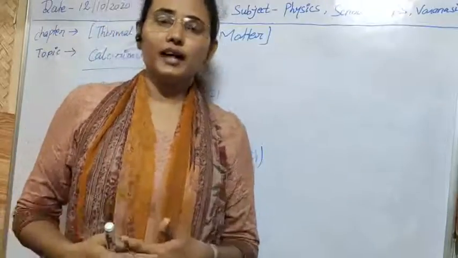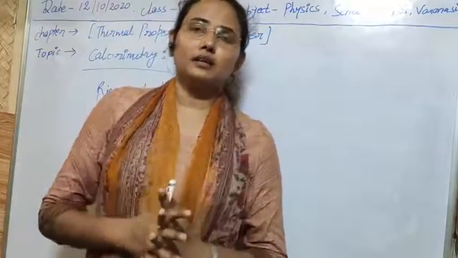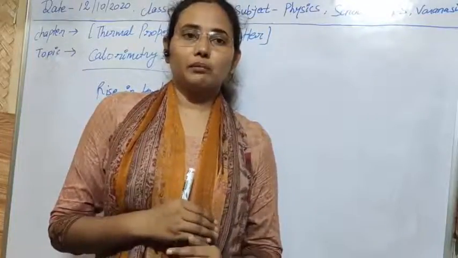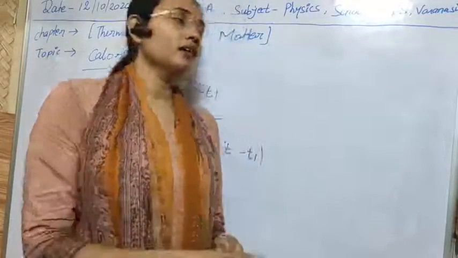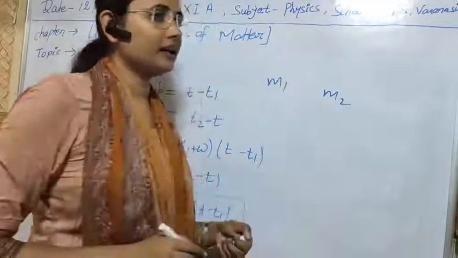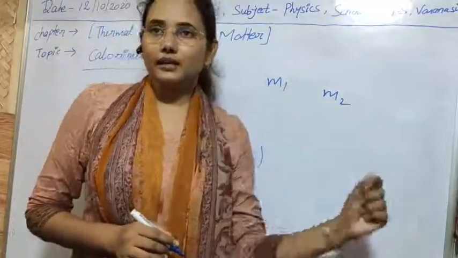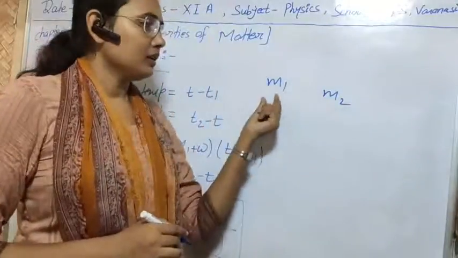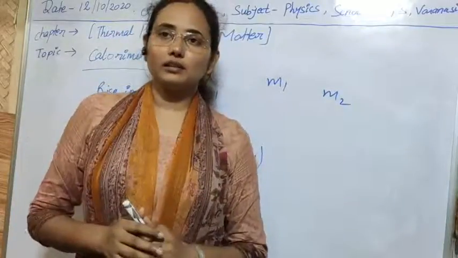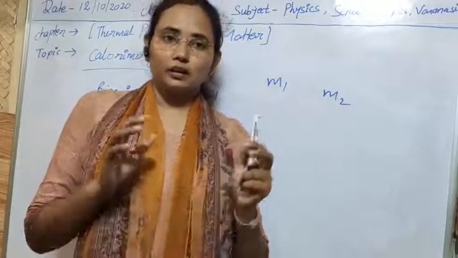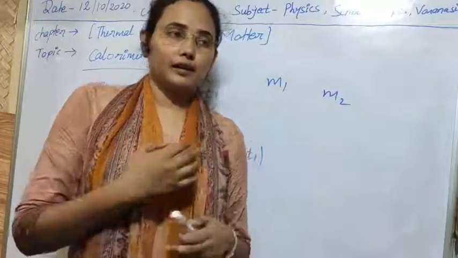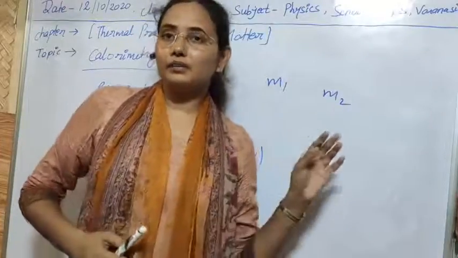Let's see how we can calculate it. Suppose the substance of which we have to calculate the specific heat has mass m2, and the water taken in the calorimeter has mass m1. Before doing anything, first the calorimeter should be washed, and also neat and clean.